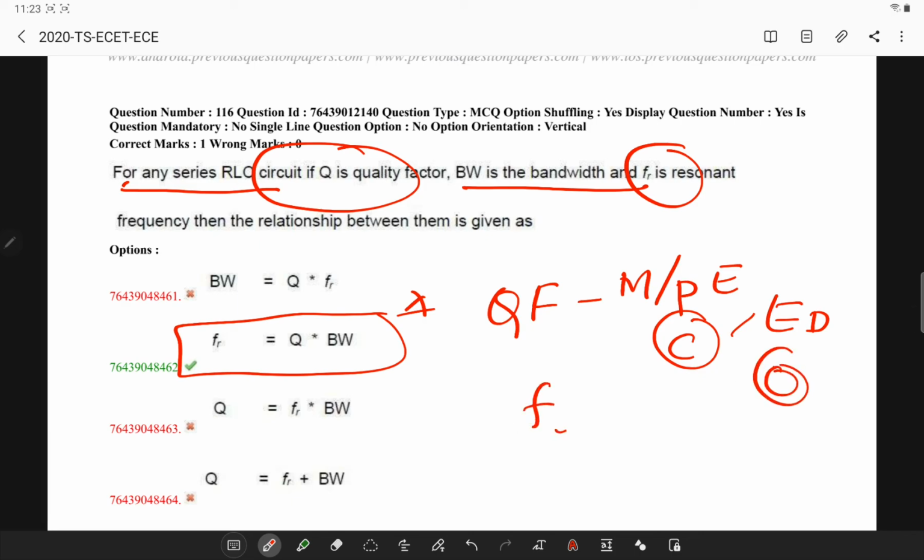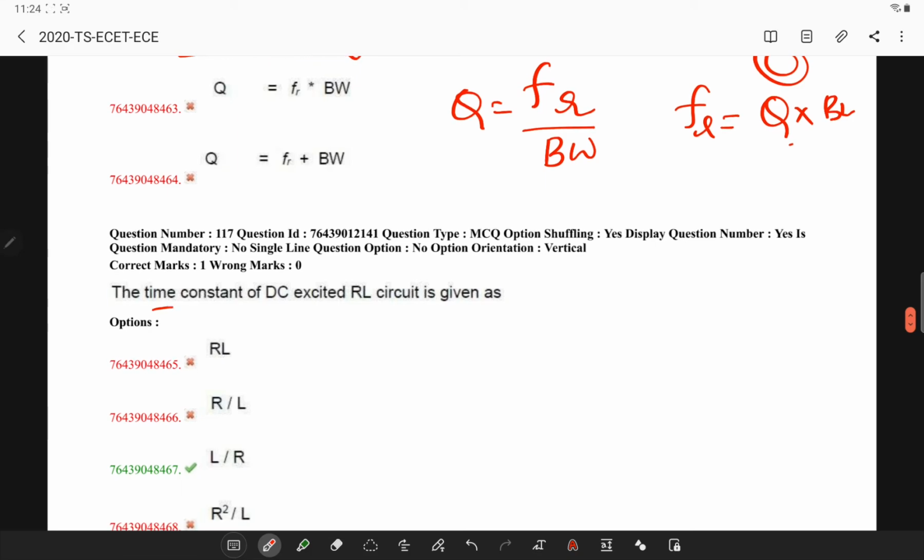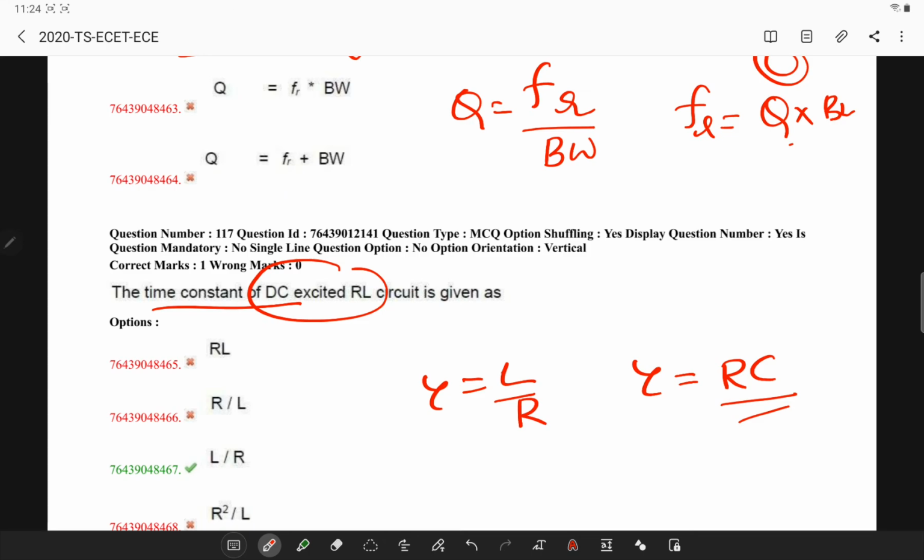So it is the ratio of frequency to bandwidth. If I simply write this in terms of frequency, FR is bandwidth into quality factor. Next, the time constant of a DC excited RL circuit tau is L by R, whereas for an RC circuit tau is equal to RC.